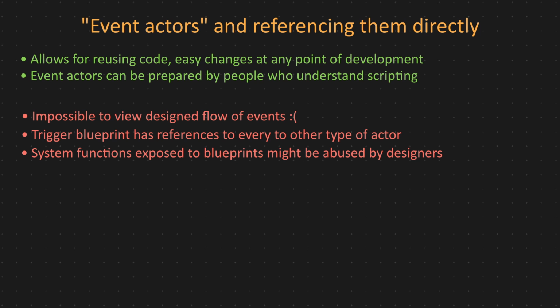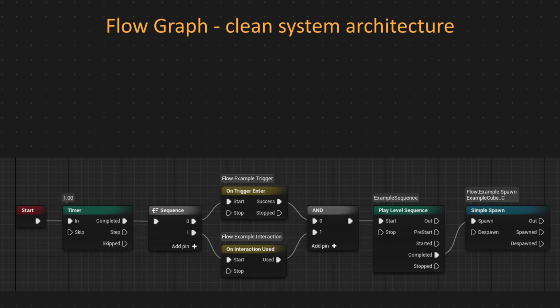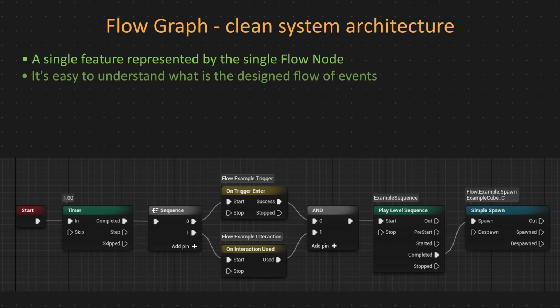Why not use Flowgraph instead of it? Flowgraph is designed to provide a clean system architecture, an elegant interface between system programmers and content designers. It's all thanks to its simplicity. A single gameplay feature is represented by a single flow node. Graphs based on such nodes are so easy to work with, it's so easy to understand what is the designed flow of events. Content designers are more focused on designing the events instead of organizing the blueprint spaghetti.